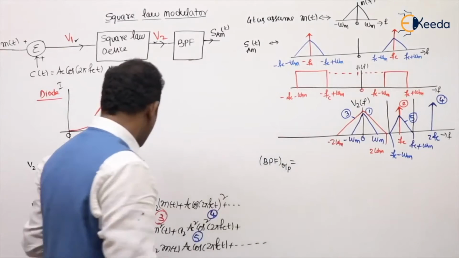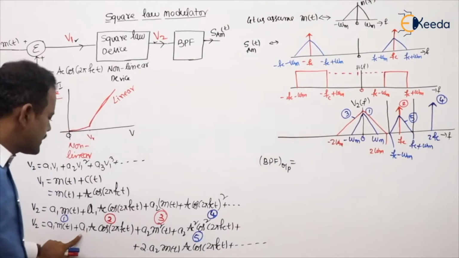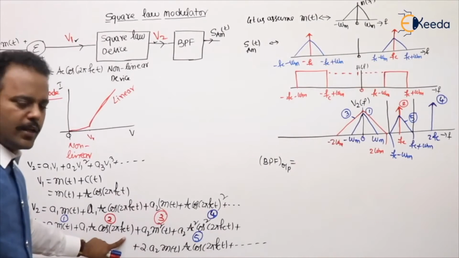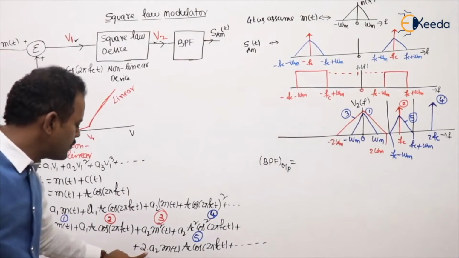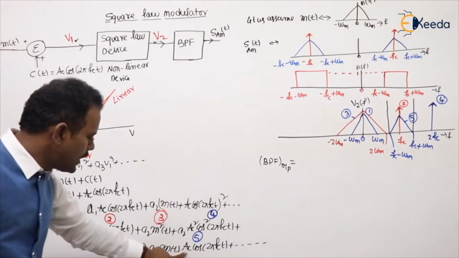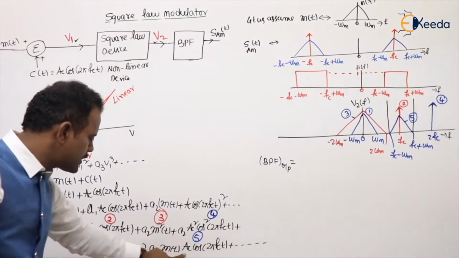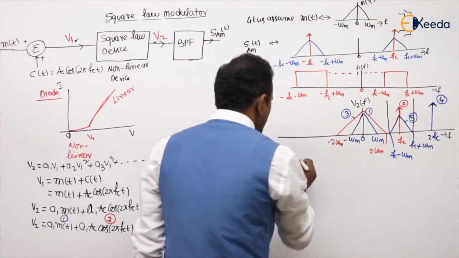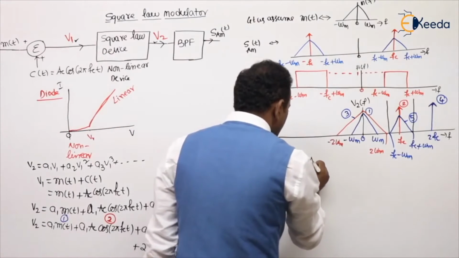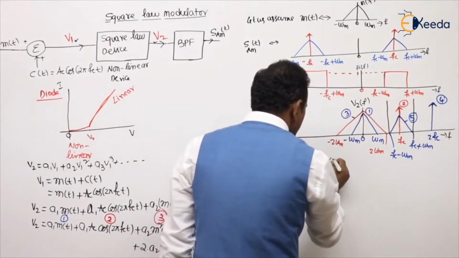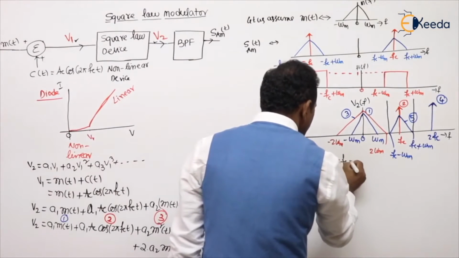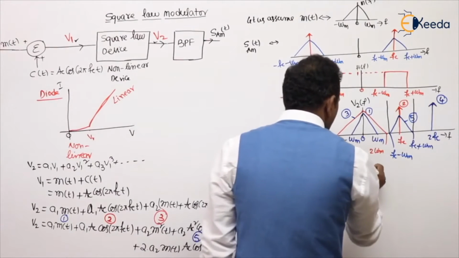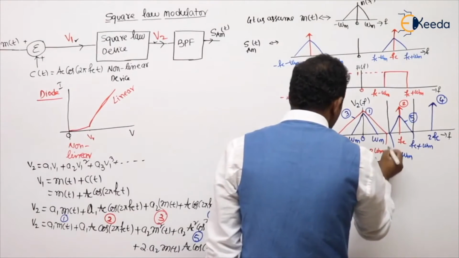the second term. What is the second term, sir? See, the second term is A1 AC cos 2 pi FCT. Next, the fifth term. What is the fifth term, sir? 2A2 AC M of t cos 2 pi FCT. I am writing. So it is A1 AC cos 2 pi FCT plus A2 into AC.